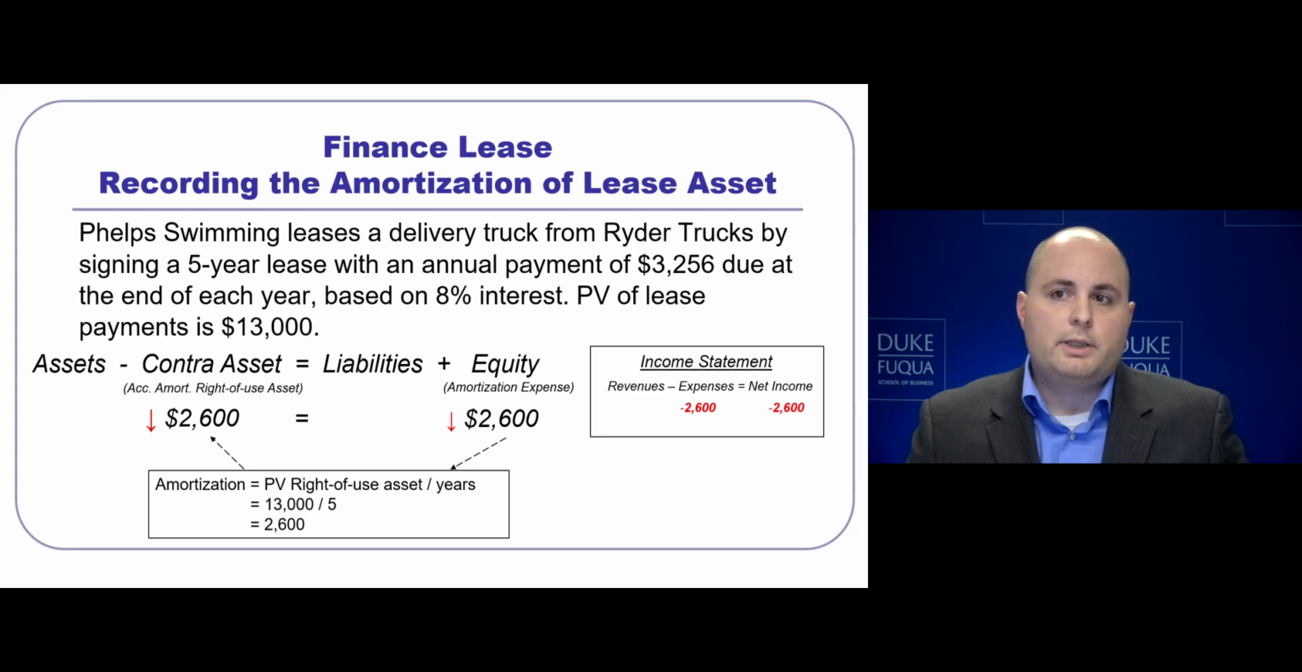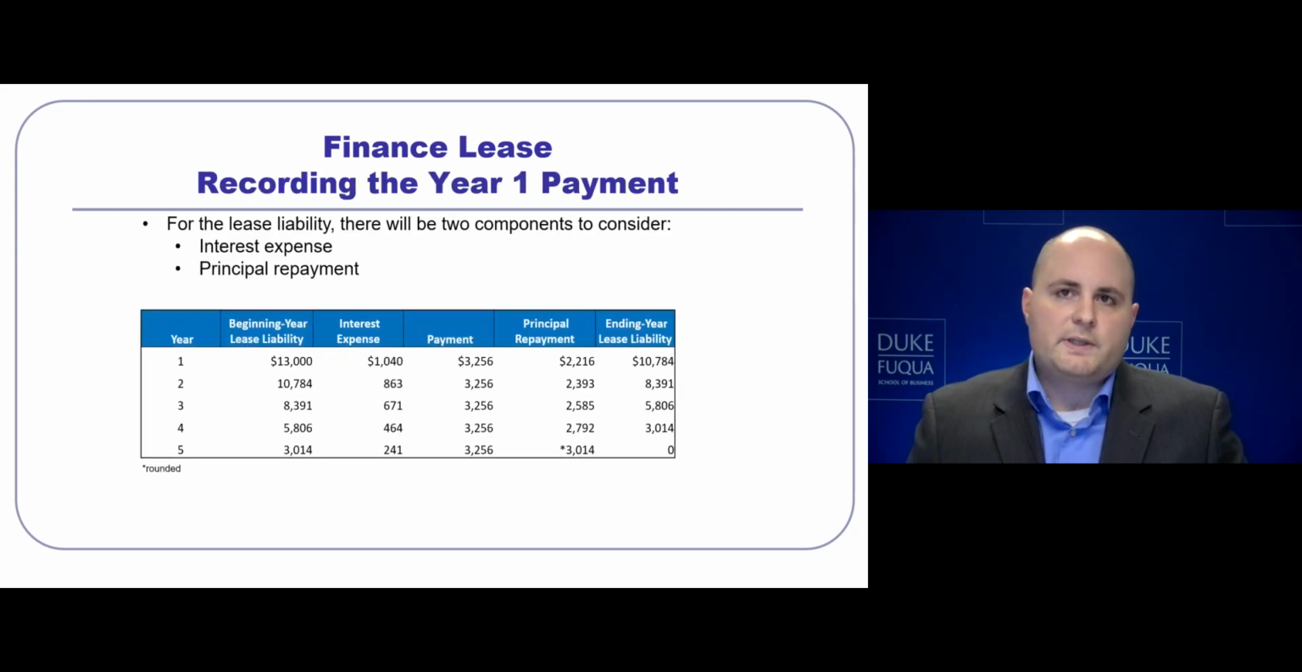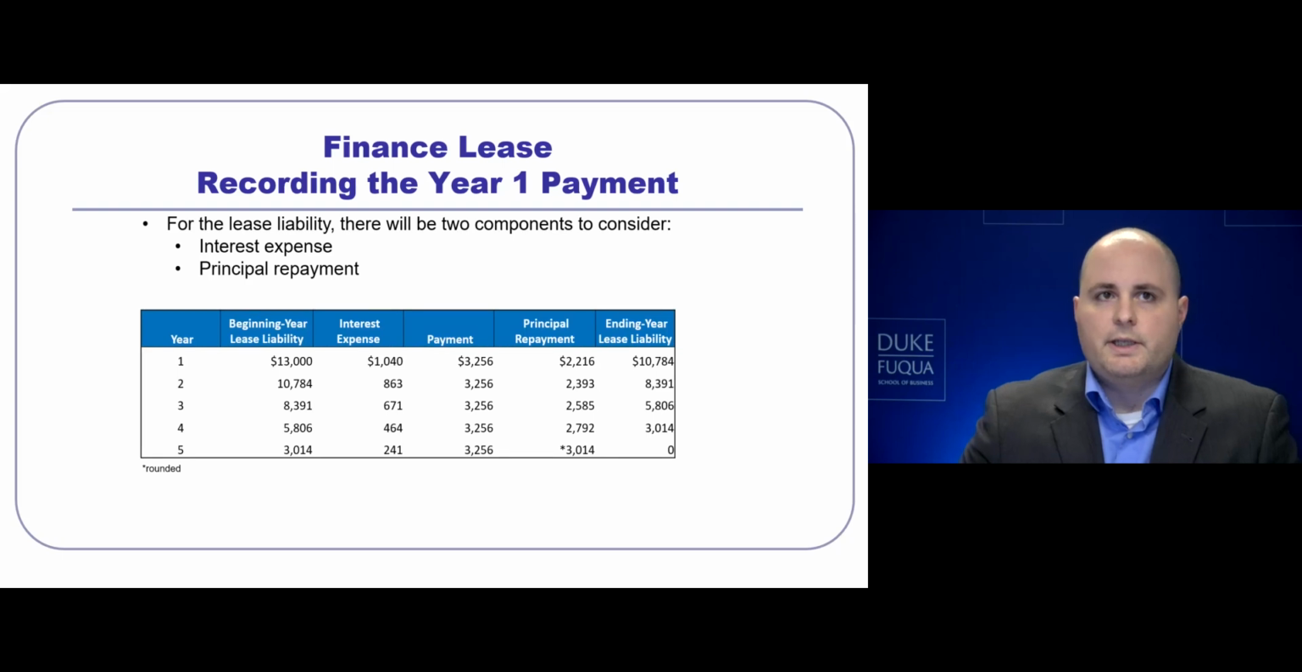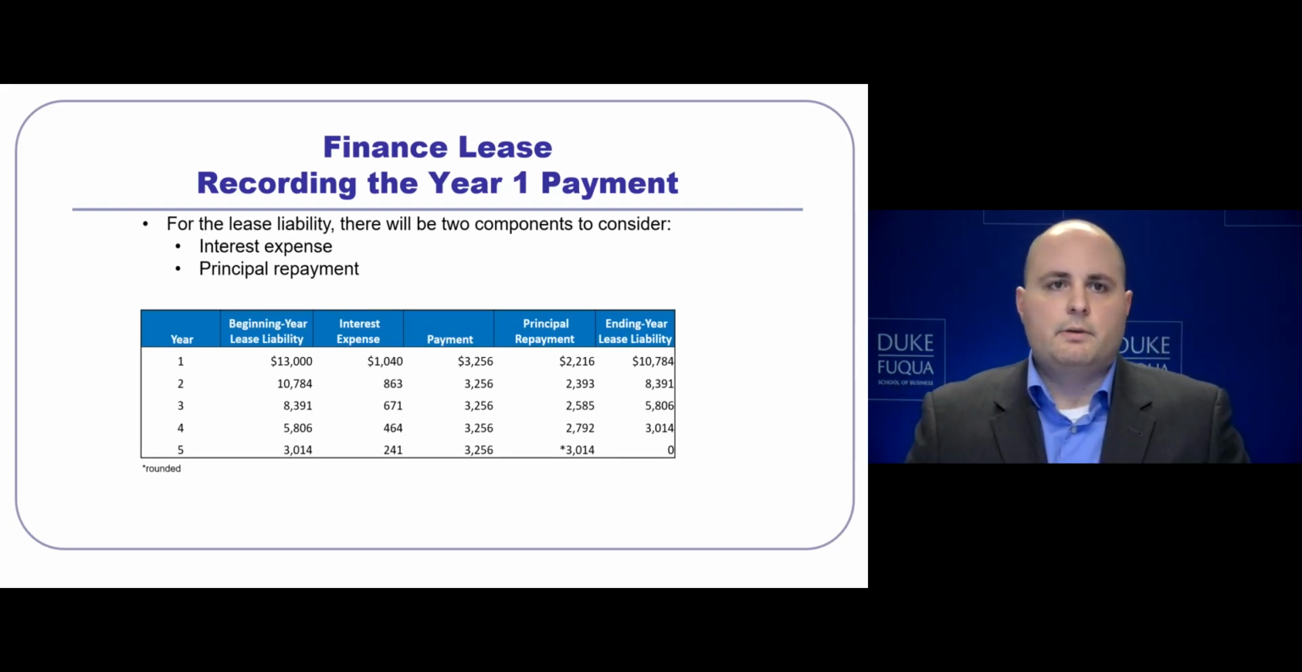Here, we will record an income statement impact related to the amortization expense that will directly affect net income for $2,600. For the second part, considering the effects of the lease liability, there will be 2 components. The first is the interest expense, and the second is the principal repayment.